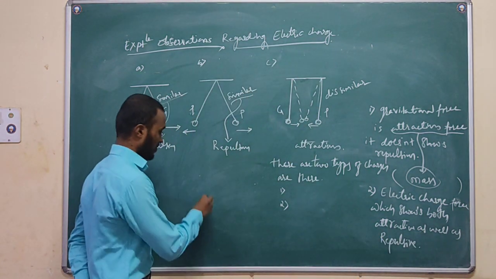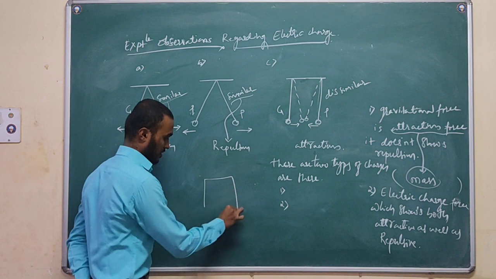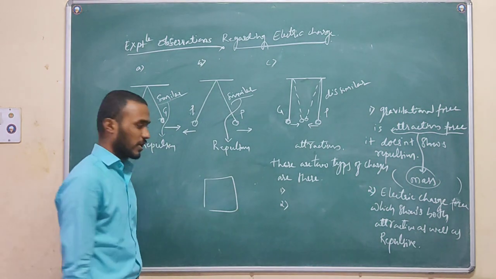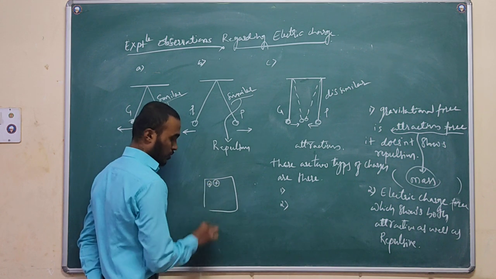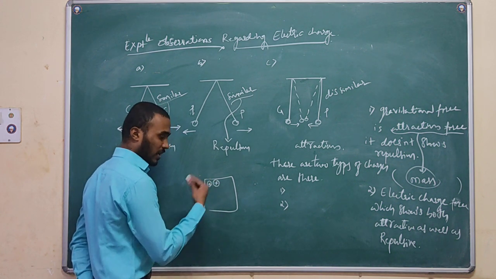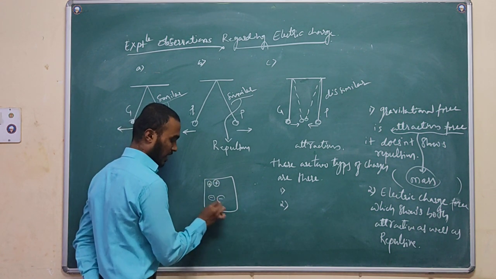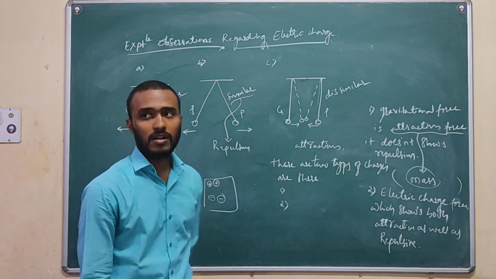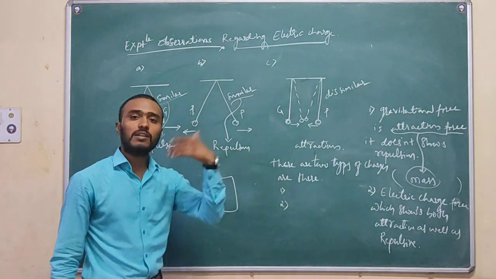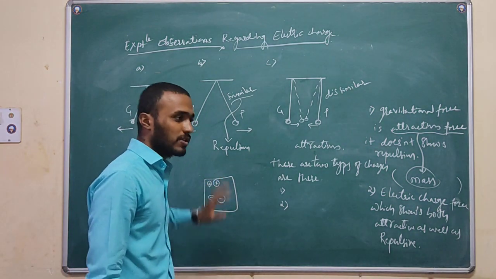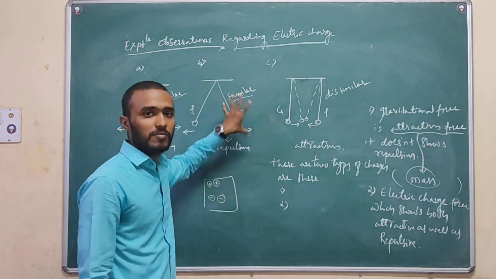For example, a body or system has one kind of charge and another kind of charge. Don't decide yet that it is positive and negative; we'll discuss that later.